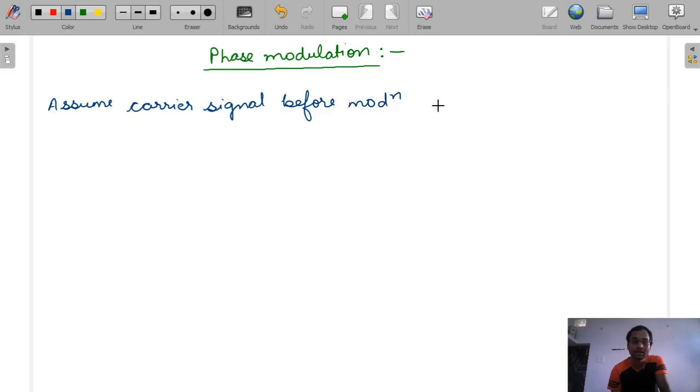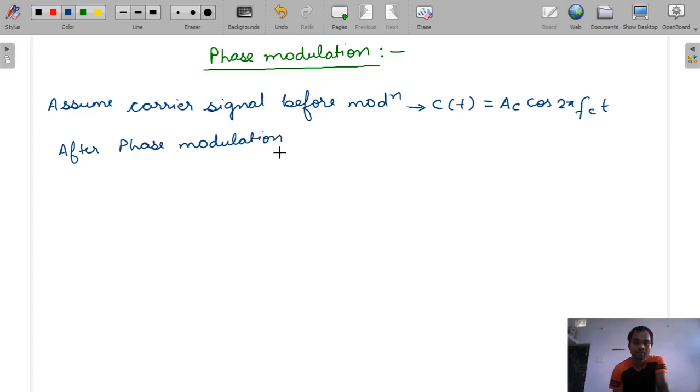तो देखो कैरियर सिग्नल अगर हमारा c(t), if c(t) the carrier signal is Ac cos 2 pi fc t, this is our carrier signal. Okay. And now after the phase modulation, when we do phase modulation, और हमने phase modulation का थोड़ा सा इंट्रोडक्शन प्रीवियस लेक्चर में पढ़ा था, so it won't be a new thing for you.